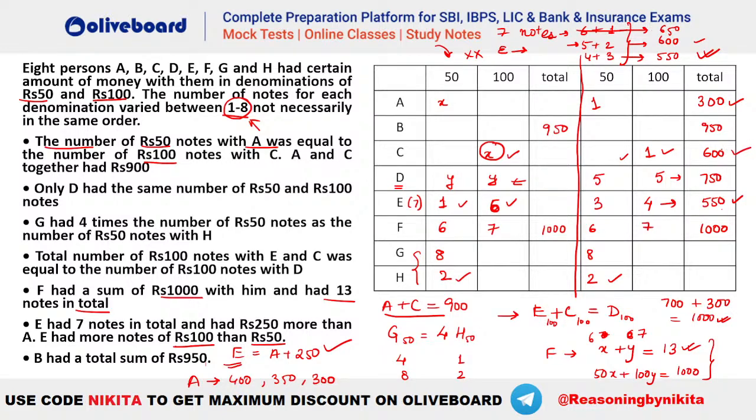So this should be 600. So 600 means this should be 500. 500 के लिए we should have 10 notes here. How is this possible? कुछ तो गड़बड़ किया है हमने, कुछ तो गड़बड़ हो गया है guys. Can anybody tell me what is wrong here? Anybody? क्या गड़बड़ हुआ है? जल्दी से बताइए. कुछ तो यहाँ पर कैलकुलेशन में मिस्टेक हो गई है.